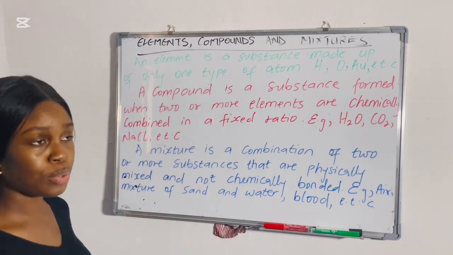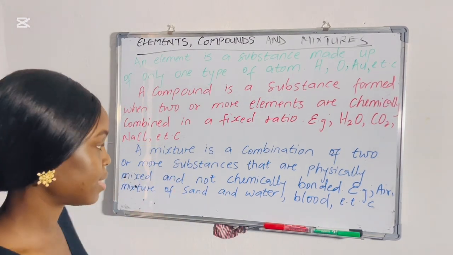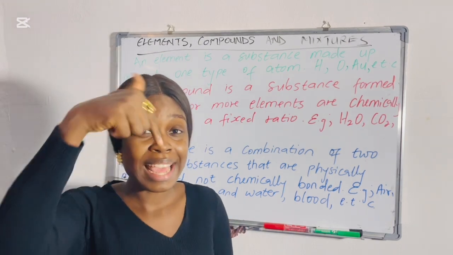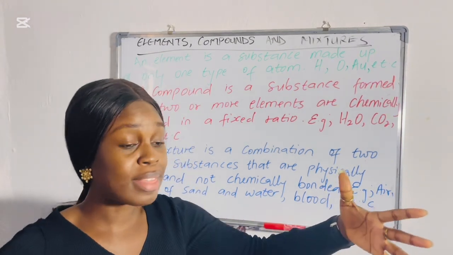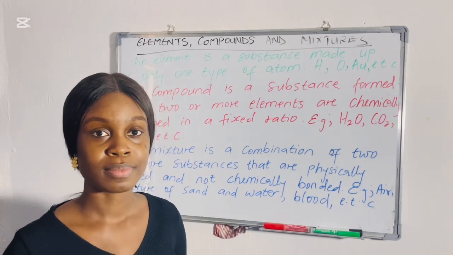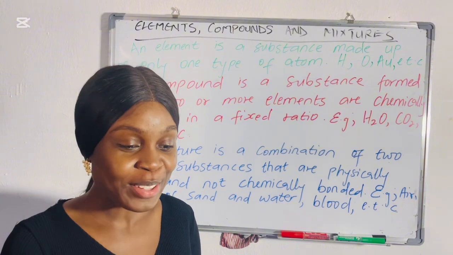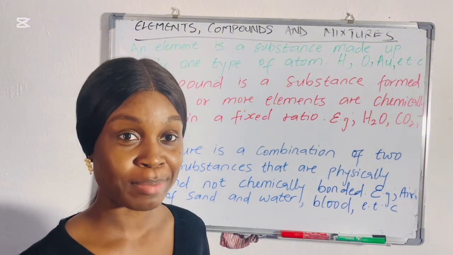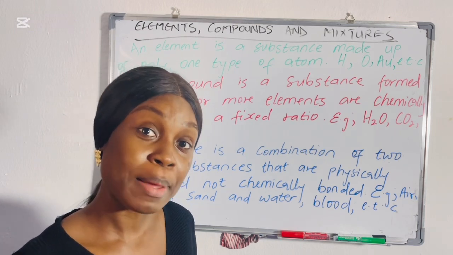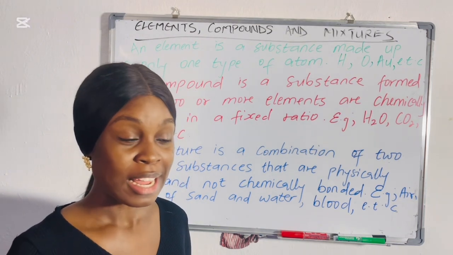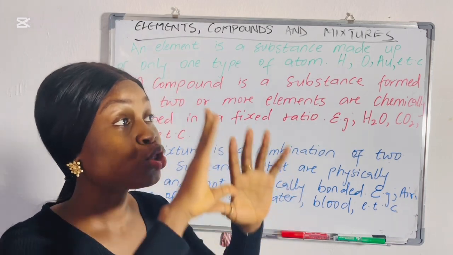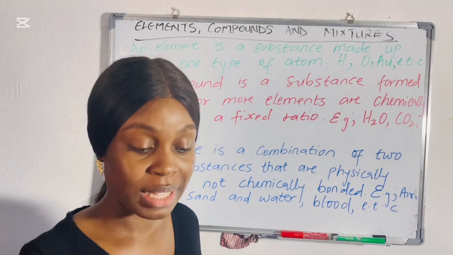Now, a mixture is a combination of 2 or more substances that are physically mixed and not chemically bounded. Remember that in a class, there are students from other families that came together to form that JS1 class. Now, these students, they are not chemically bounded. They are not bounded by blood. That is what makes them what? Mixtures. That's what makes them mixtures. They are not compounds. The families involved in that class are the compounds.